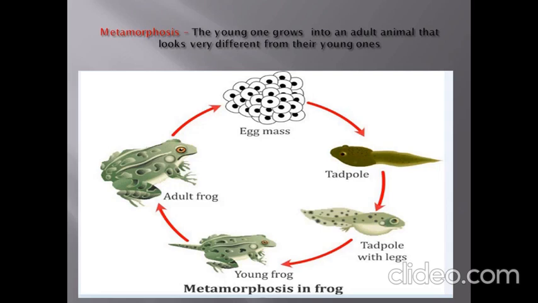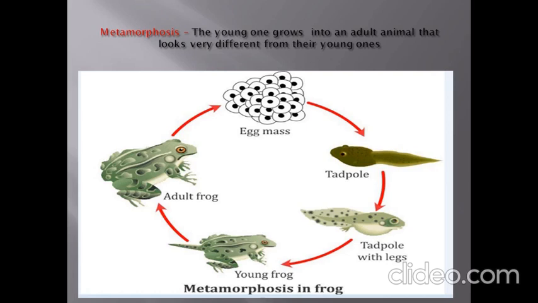Coming back to metamorphosis. In the example of similarity, we have seen that the young one and the adult animal look similar to each other. But it is not so in metamorphosis. So, what is the difference between similarity and metamorphosis? Let's take a look. Dear children, the life cycle of frog is shown.